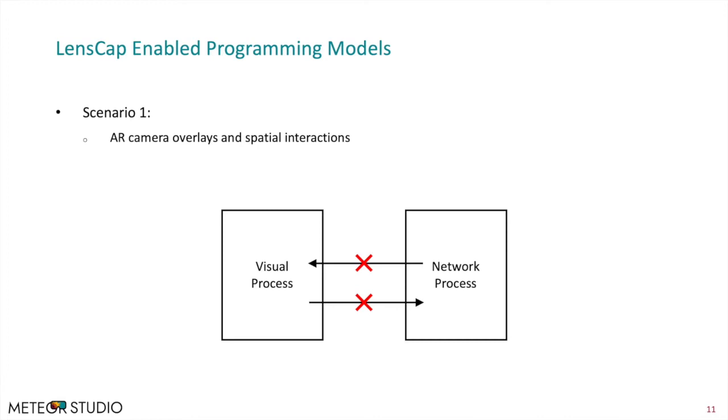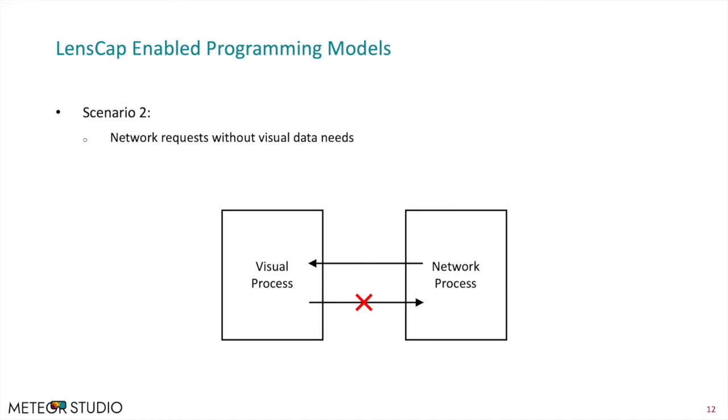LensCap split process framework enables 4 programming models. Scenario 1, AR camera overlays and spatial interactions. In this scenario, developers can program spatial interactions with the AR scene in the visual process, for example, allowing users to place, spin, scale, and otherwise interact with the virtual 3D object content. In this scenario, the application does not need to request any LensCap permissions, as all visual data can be contained in the visual process.